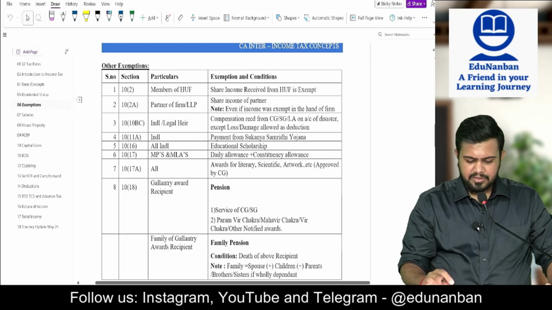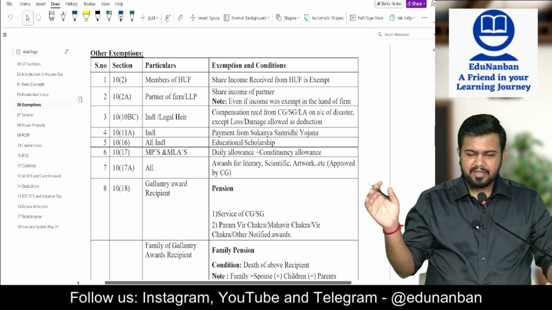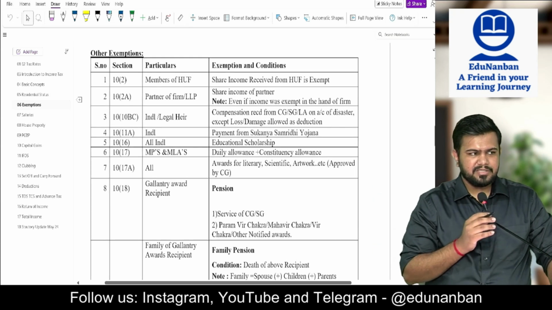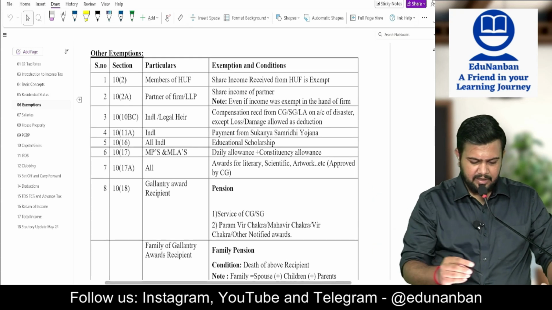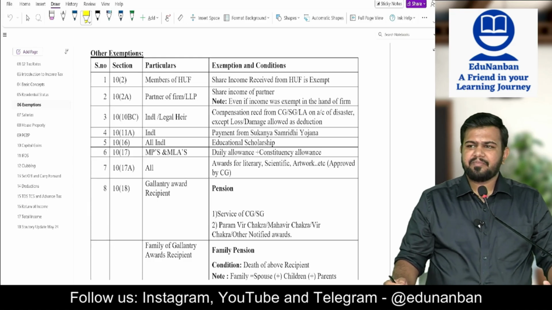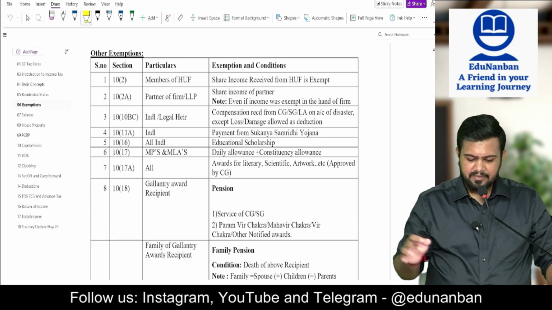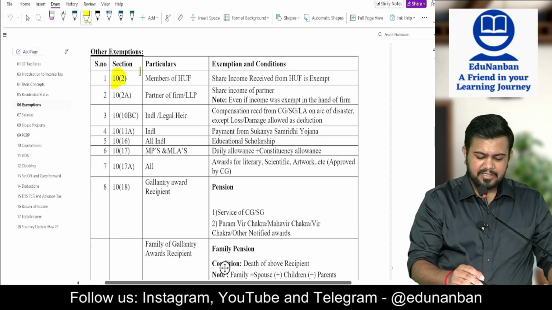Now, exemptions. These are all the exemptions that are covered in your syllabus. So let us learn them quickly one by one. Very simple. Number 1, section 10 clause 2.